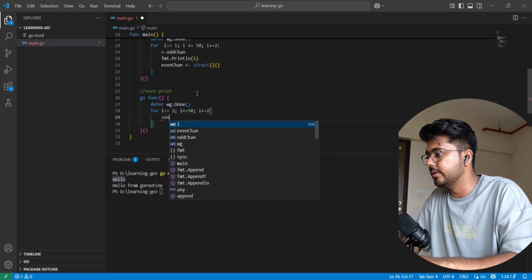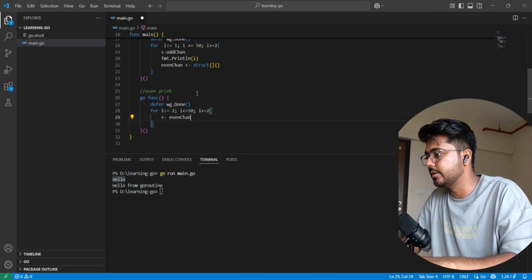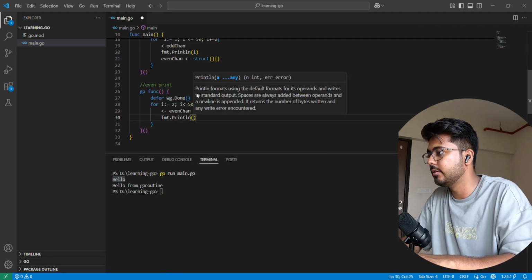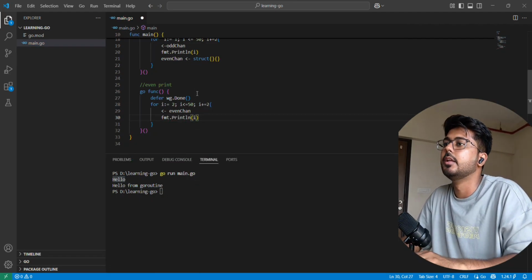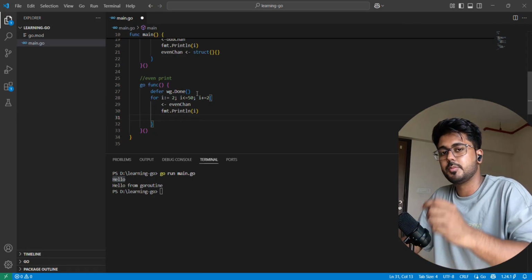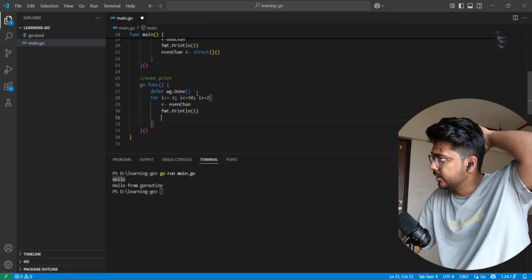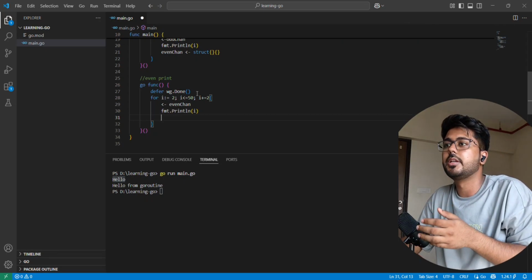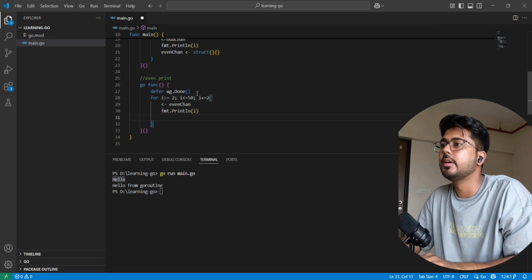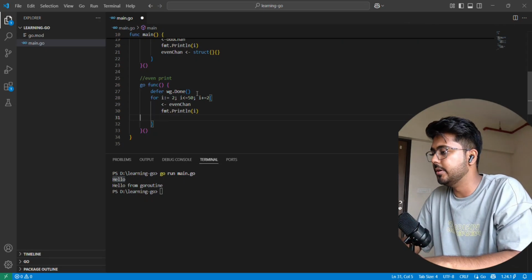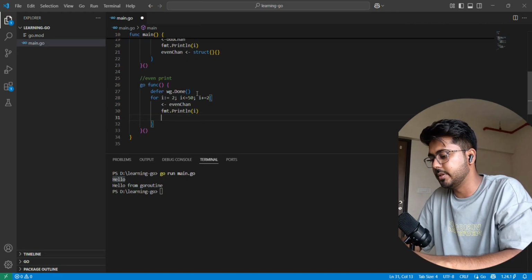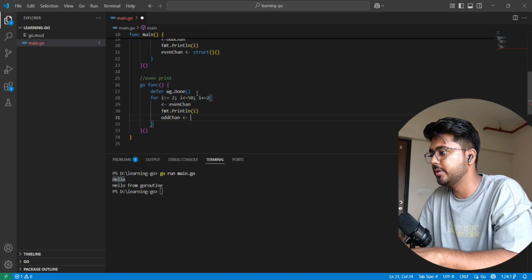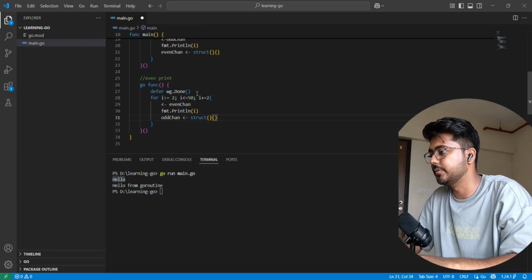We will wait for the even channel to get the signal. We will print i, and as in the problem statement, we have to signal the odd goroutine here. So we are signaling the odd channel that now you can print the next value.